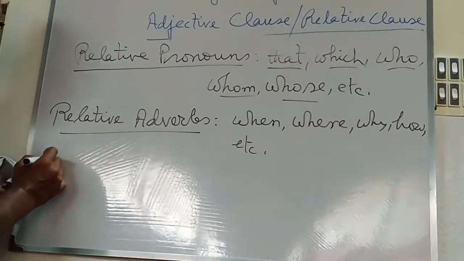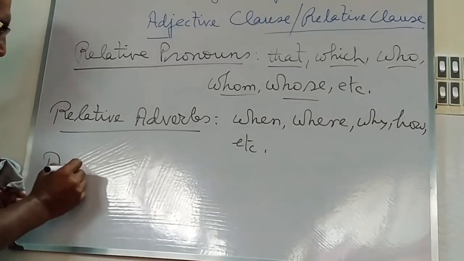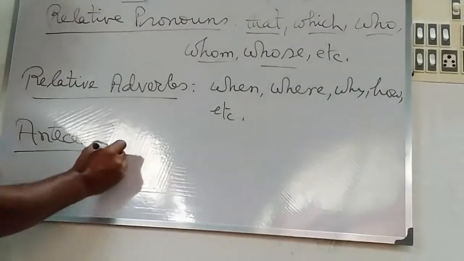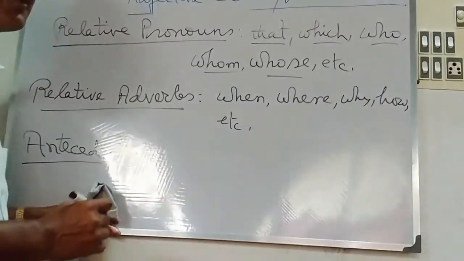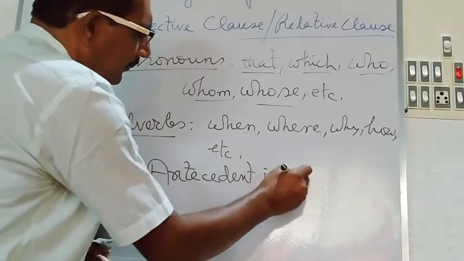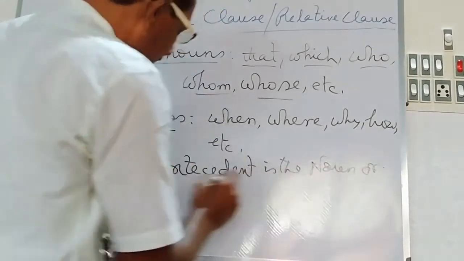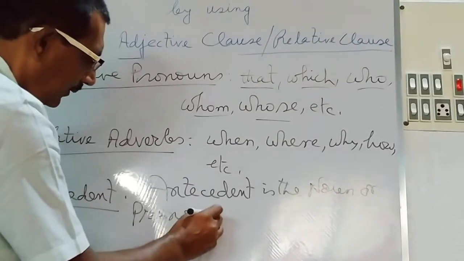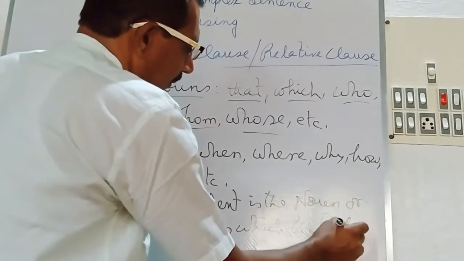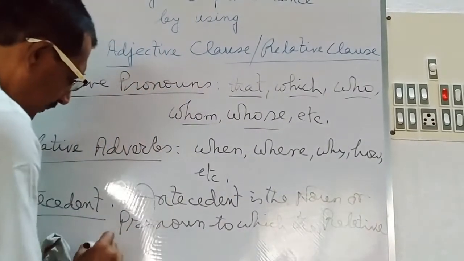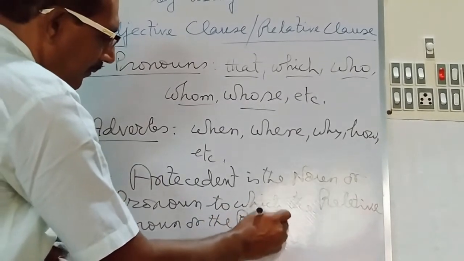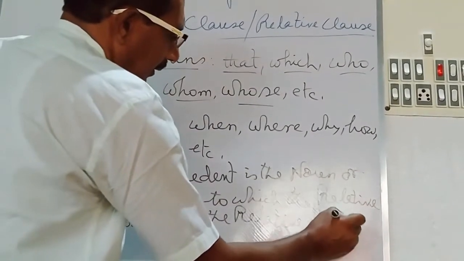Now see what antecedent is. Antecedent is the noun or pronoun to which the relative pronoun or the relative adverb refers.